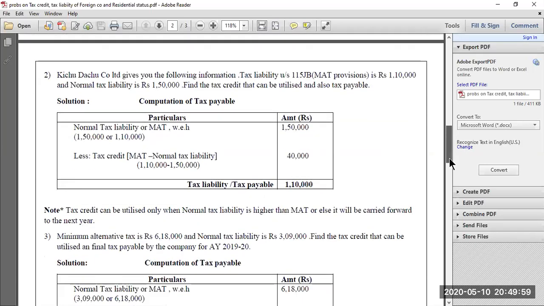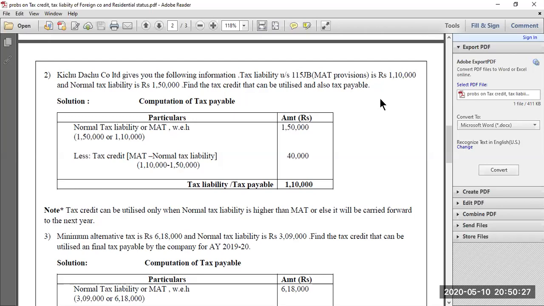Then let us go to the next problem. Kichu Datsu Company Limited gives you the following information. Tax liability under 115JB, that means 115JB, the MAT provisions, is 1,10,000. So minimum alternative tax is 1,10,000. And normal tax liability, which means tax liability computed under normal provisions, is amounting to 1,50,000. So find the tax credit that can be utilized and also the tax payable by the company.